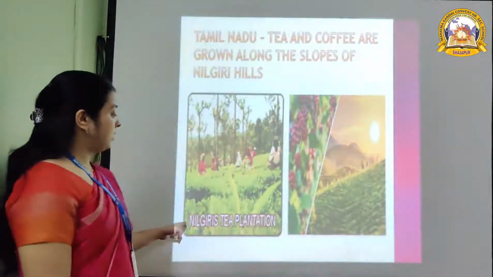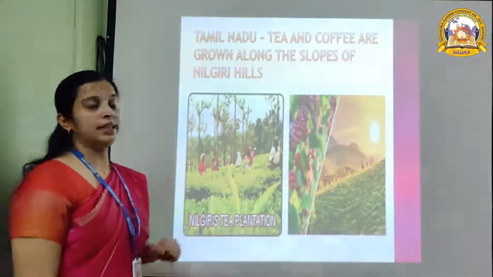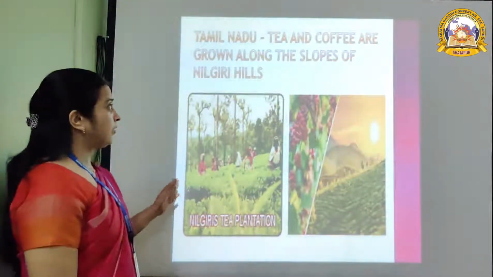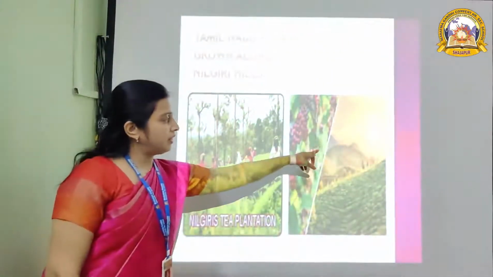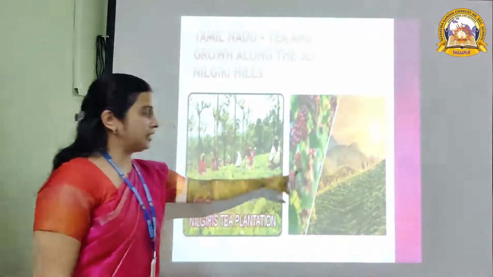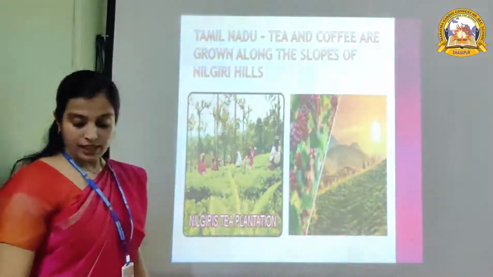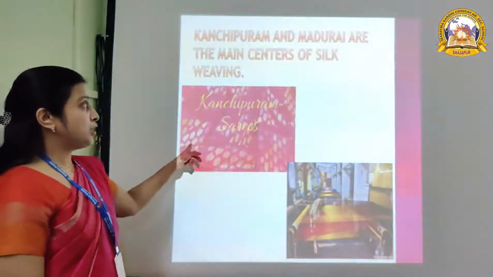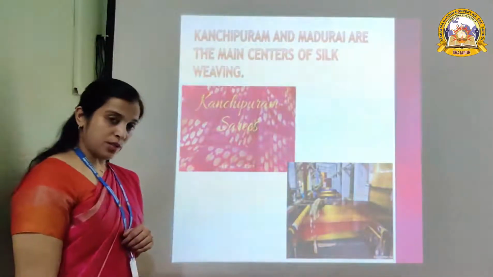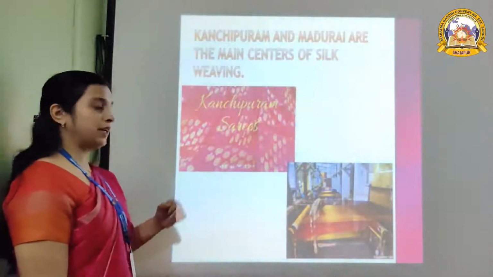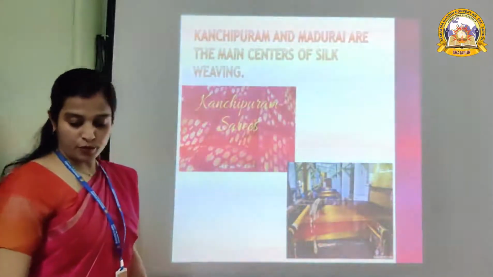Tea plantations and coffee are grown along the slopes of Nilgiri hills. This is the picture of the Nilgiri hills, and tea and coffee are grown along its slopes. Next, Kanchipuram and Madurai are the main centers of silk weaving. Kanchipuram saris are very famous all over the world.